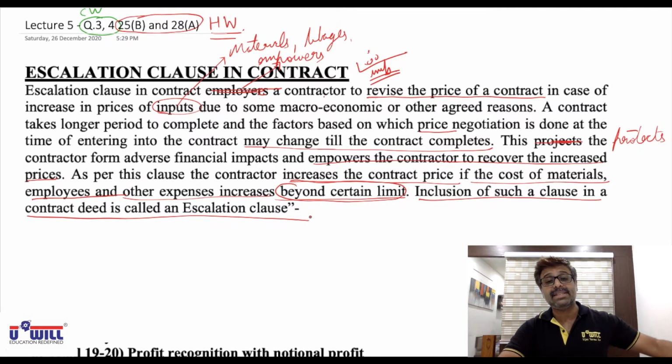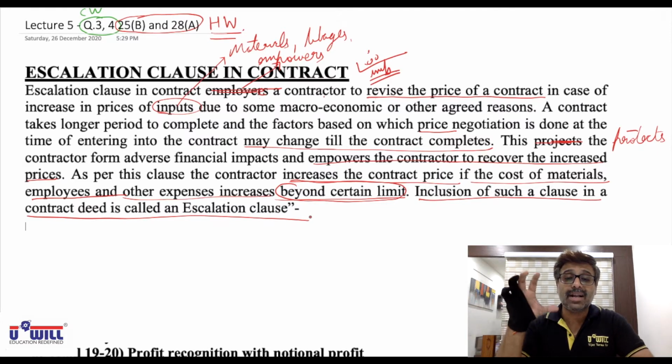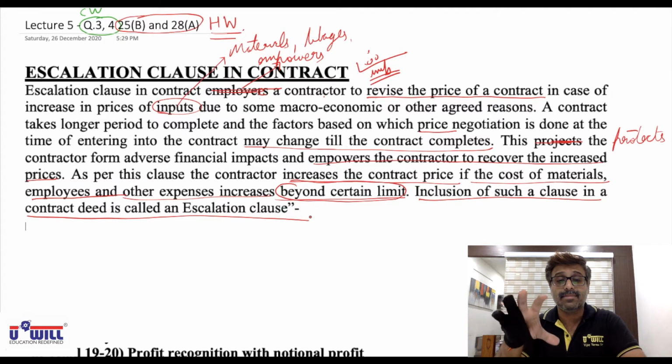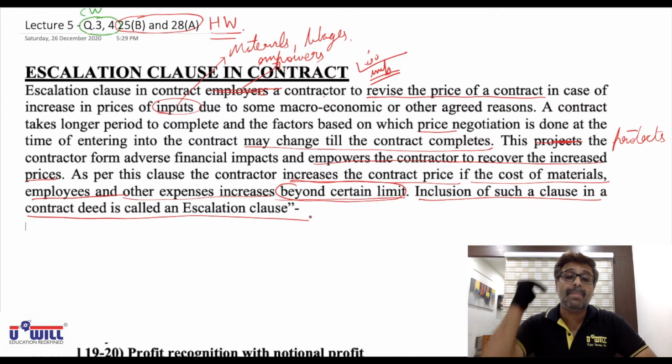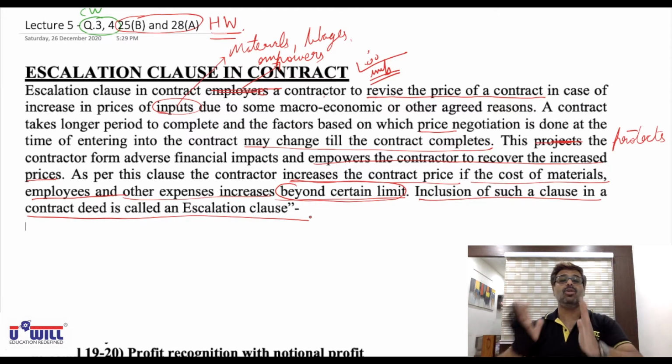Escalation clause is basically a clause or a condition put in the contract that if the price of inputs like material, iron, steel, cement, wages go up in future, then the contract price will also be increased in future. Also, if they go up in future beyond a certain limit, then the contract price will be increased. Such a condition which is put in the contract is called escalation clause.